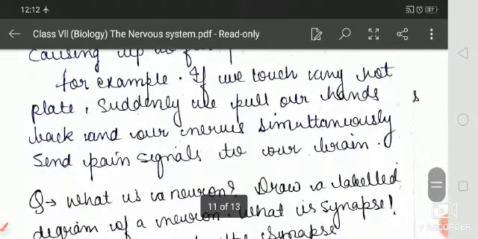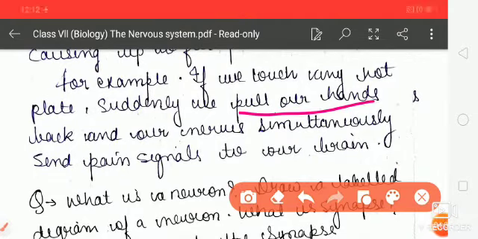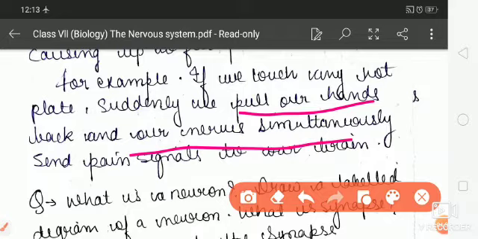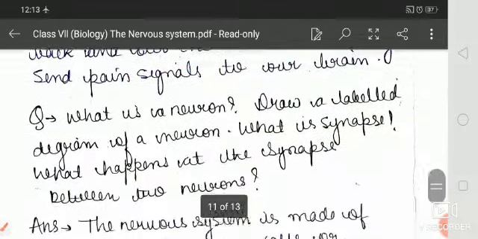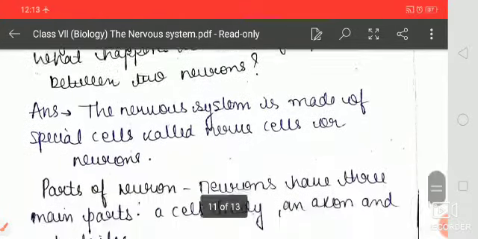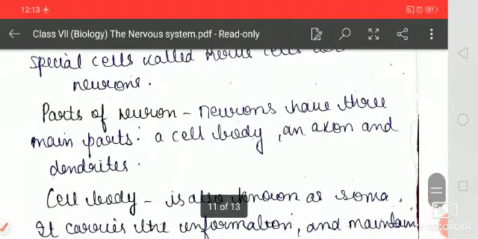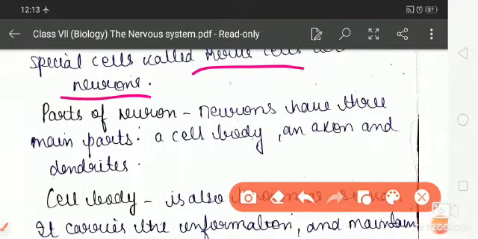For example, if we touch a hot plate, we suddenly pull our hands back, and our nerves simultaneously send pain signals to our brain. Next question is, what is a neuron? Draw a labelled diagram. And what is a synapse? So the nervous system is made up of special cells, that is, units of cells that are called the neurons.